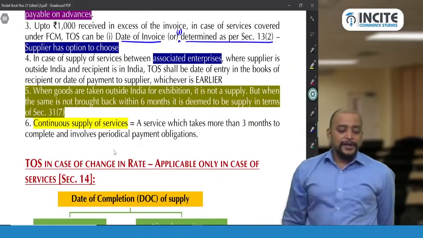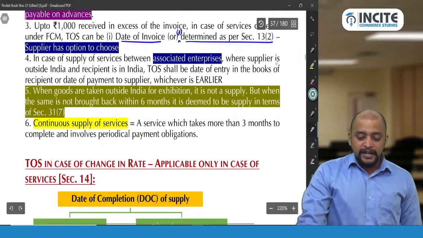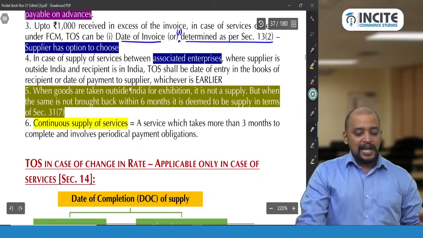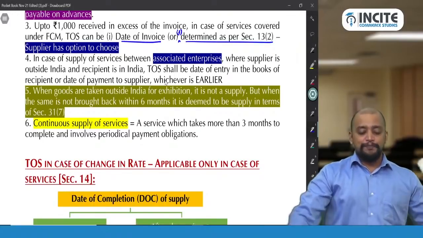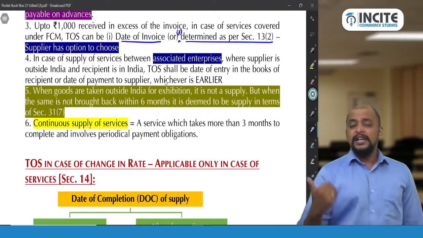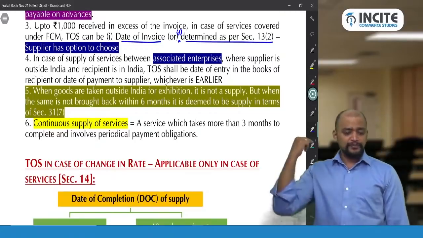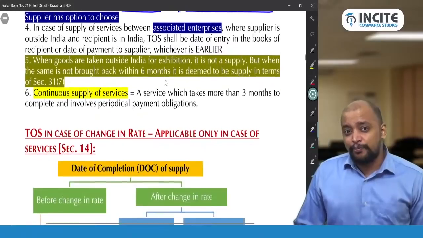Please check. In case of supply of service between associated enterprises, where the supplier is outside India and the recipient is in India, the time of supply shall be the date of entry in the books of the recipient or the date of payment to the supplier, whichever is earlier. Instead of the 61st day from the date of invoice, we take the date of entry in the books of the recipient. That's the only change here. Then next, section 31 subsection 7.